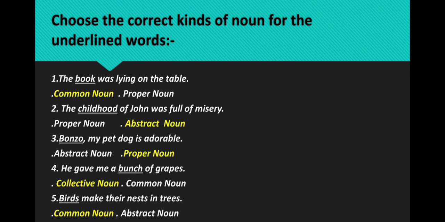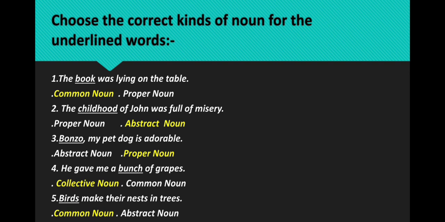Common noun. Why? Because book is not having any particular name. So, we can say that book is a common noun. Let's see the second one. The childhood of John was full of misery. Options are given: proper noun, abstract noun. So the answer will be abstract noun. Why? Because this word childhood is a feeling or state that we cannot see, touch, smell or taste.